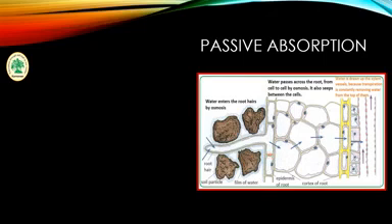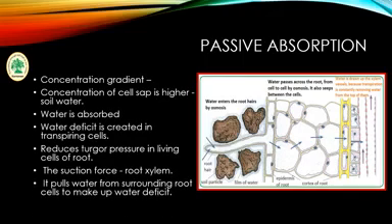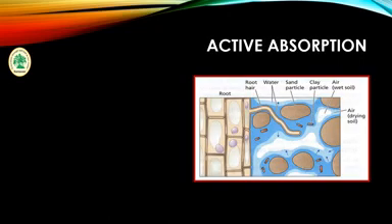And next is active absorption. It is a mechanism of absorption of water which requires metabolic energy, and active absorption occurs due to the activity of the root and root hairs. This is the diagram where we show active absorption.